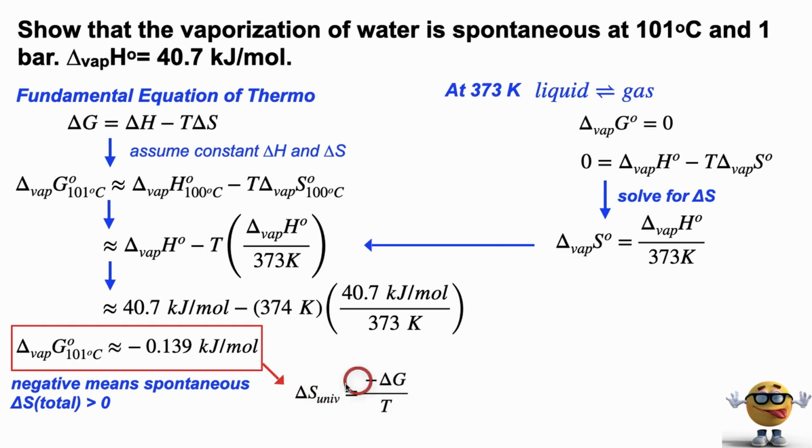This comes directly from the second law. I can derive this if you want, let me know. But if we plug in our value for delta G, this is positive because this negative cancels out with this negative. We get a value that's greater than 0, which means that the total entropy increases when the water boils at that temperature. Great.